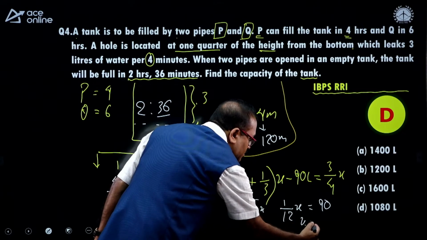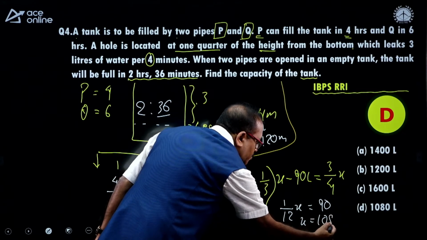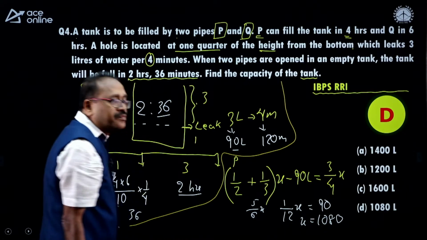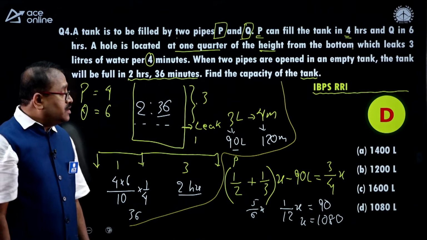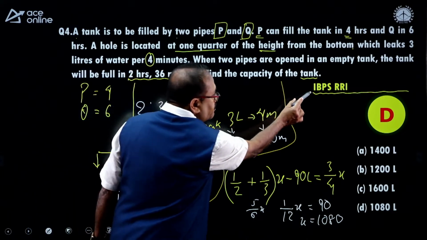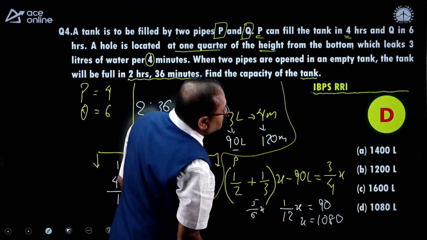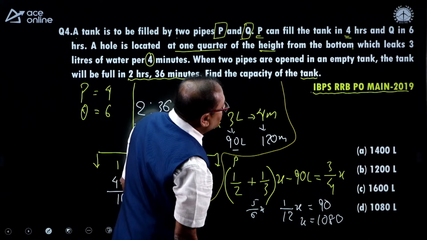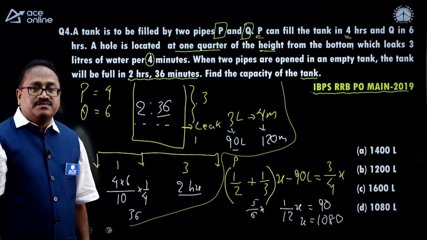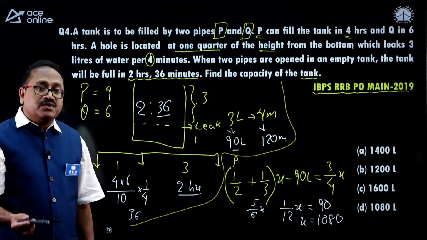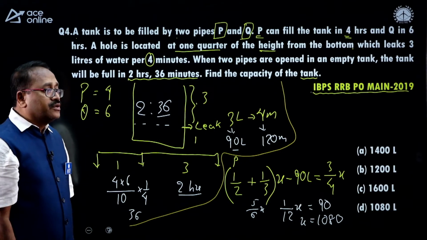That in what is x? The x is equal to 1080. Beautifully answered. And it's a very different question. See that I didn't prepare my own. It is the IBPS RRB PO Mains question. But it's not difficult if you know the approach over here.